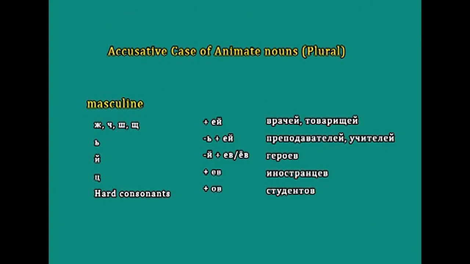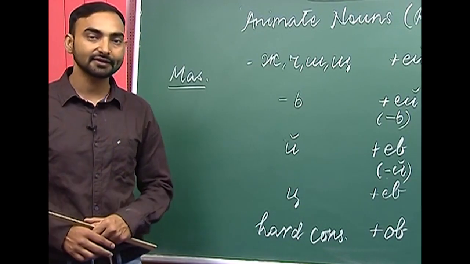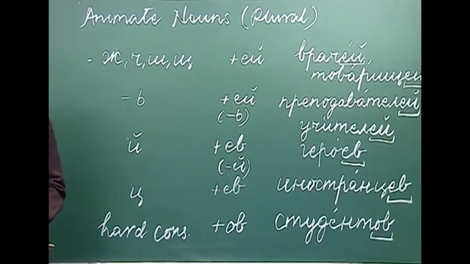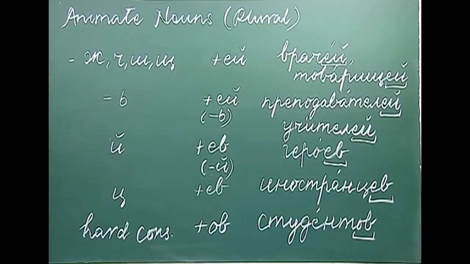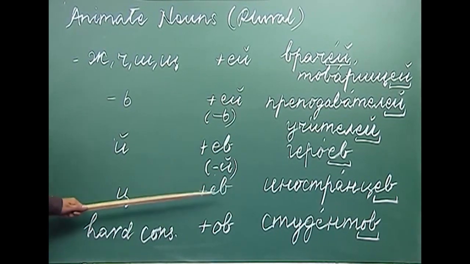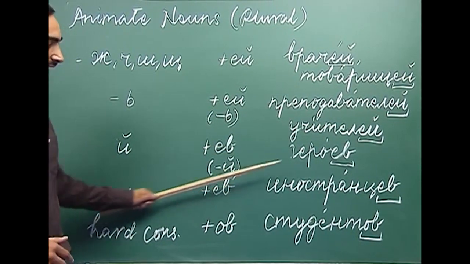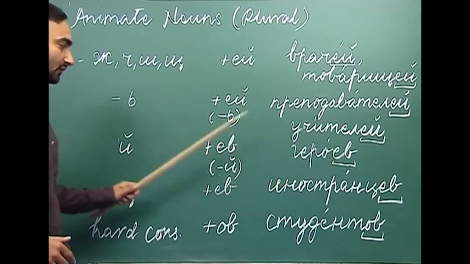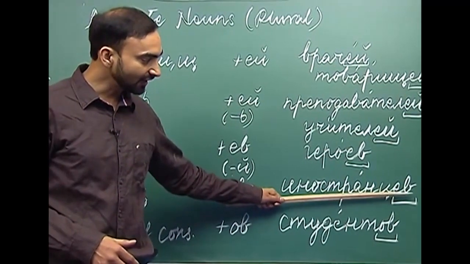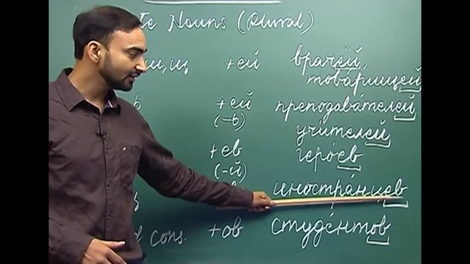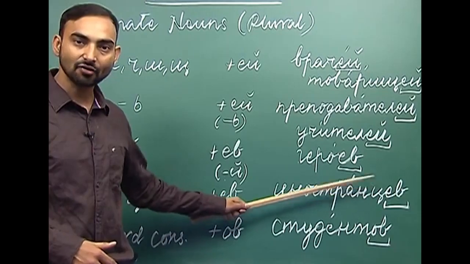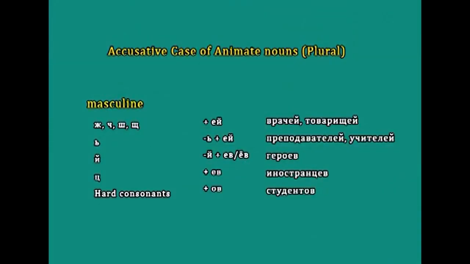The next ending is tse. If a noun ends with tse, for example, inastranets, inastranets is a foreigner, how do we make the accusative case form? We add ye and v at the end. So, inastranets, inastransif. We are adding yef here and we are also dropping the ye before the last consonant. So, we get inastransif.